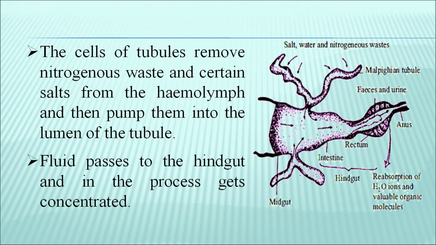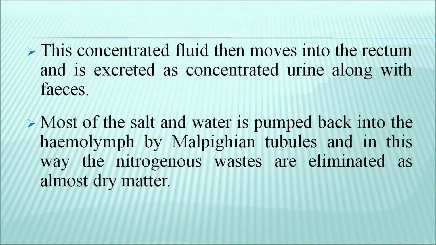The cells of the tubules remove nitrogenous waste and certain salts from the hemolymph and then pump them into the lumen of the tubule. The fluid passes to the hindgut and in the process gets concentrated. This concentrated fluid then moves into the rectum and is excreted as concentrated urine along with feces. Most of the salts and water is pumped back into the hemolymph, and in this way the nitrogenous waste is eliminated as almost dry matter.